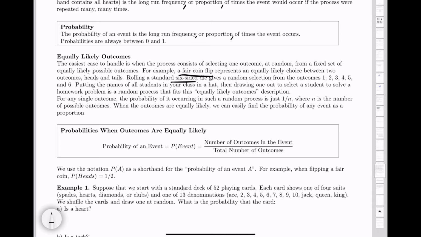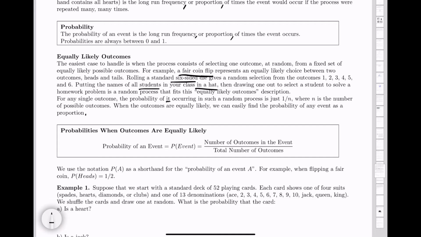Or you could think of something like putting all students' names in a hat, drawing one person's name to maybe answer a question or solve a problem. Everyone is equally likely in the class to be chosen if everybody has their name on a slip of paper in the hat. So that's what we mean by equally likely outcomes. So for any single outcome, the probability of it occurring in such a random process is just 1 over n, where n is the number of possible outcomes. When the outcomes are equally likely, we can easily find the probability of any event as a proportion.